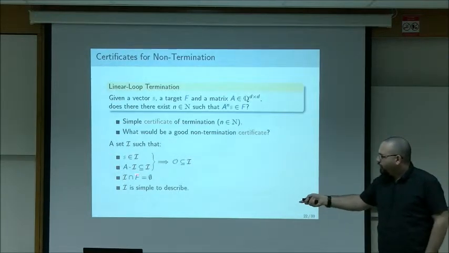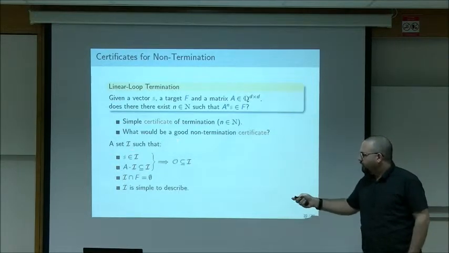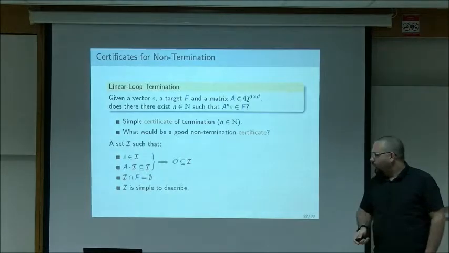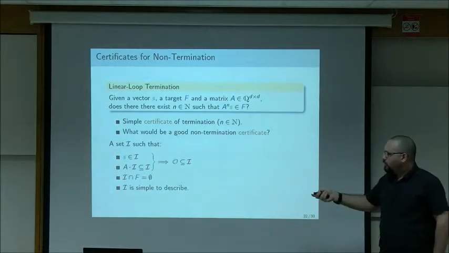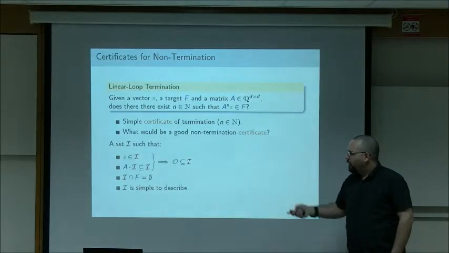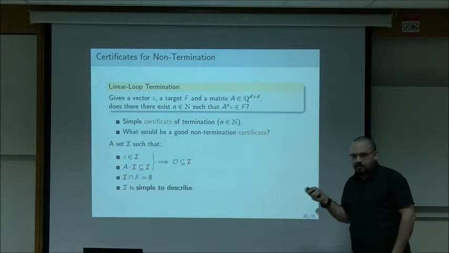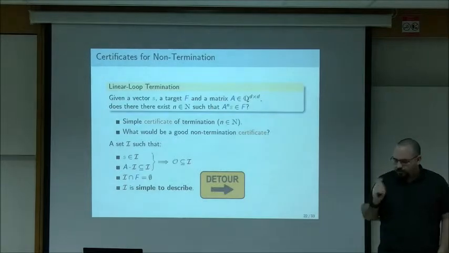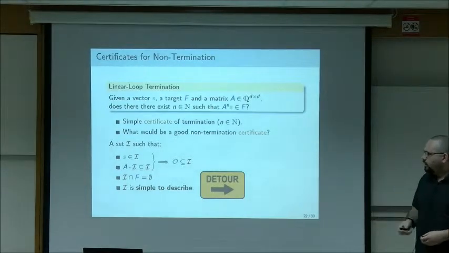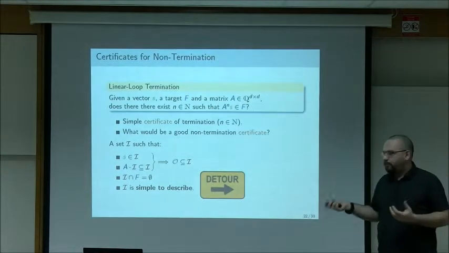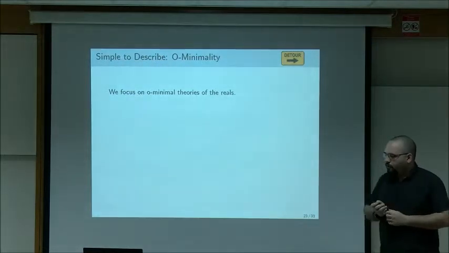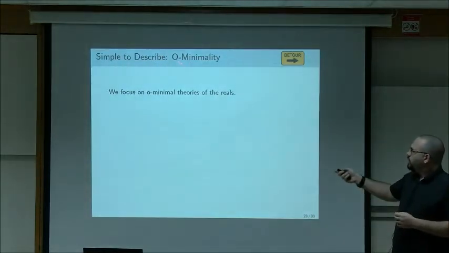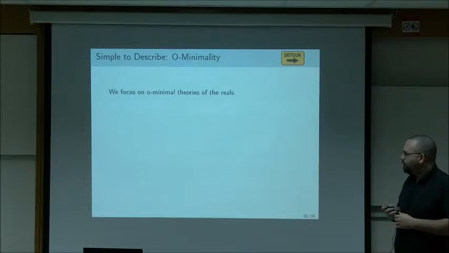And these two properties are much easier to verify than reasoning about the orbit. So almost formally, the problem we look at is finding sets with these properties. The thing is, I haven't said what simple to describe means yet. And this is not formal, of course, so we need to formalize it somehow. And for that, we'll take a small detour to explain what kind of sets we allow as simple. The way we formalize simple sets is using sets that are definable in some O-minimal theory.